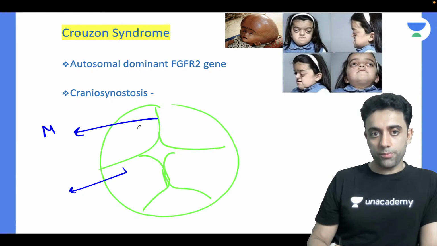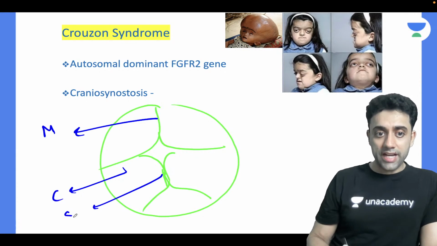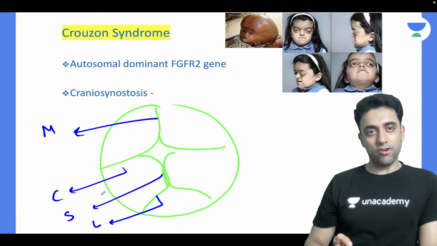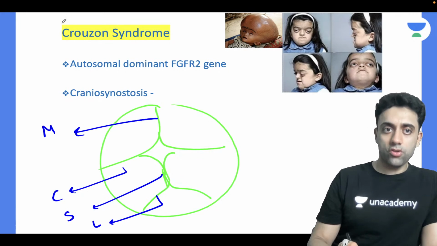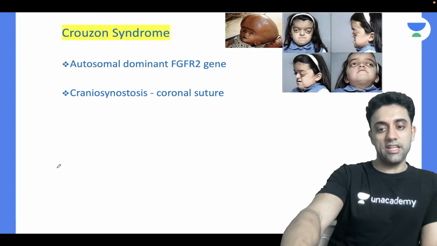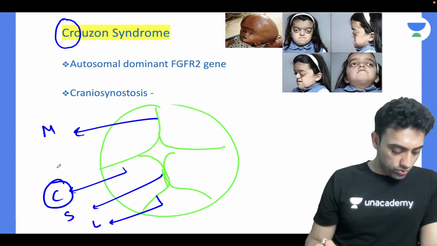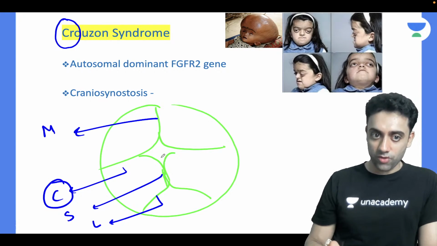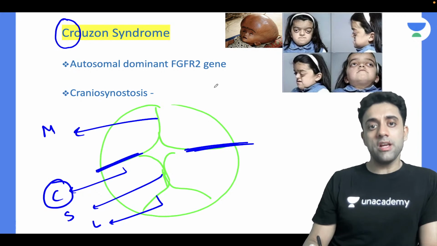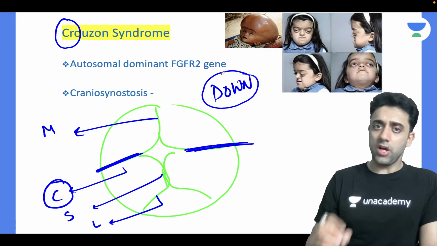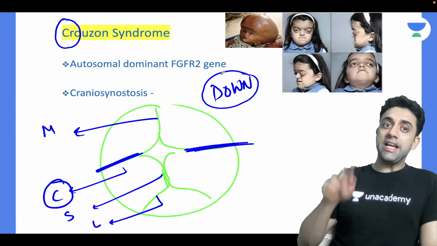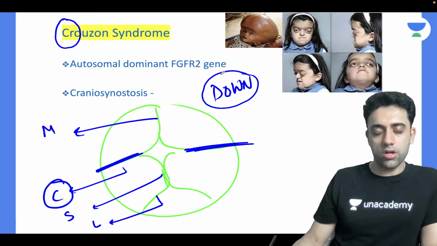Exactly. So we have a metopic suture, coronal suture, sagittal suture, and lambdoid suture, right? Which suture is involved in a case of Cruzen syndrome? C for Cruzen, C for coronal suture is involved. So coronal suture is involved in a case of Cruzen syndrome, and even Down syndrome also. Yes or no? Down syndrome baby will have brachycephaly. In Down syndrome coronal suture is involved, and in Cruzen syndrome also coronal suture is involved.